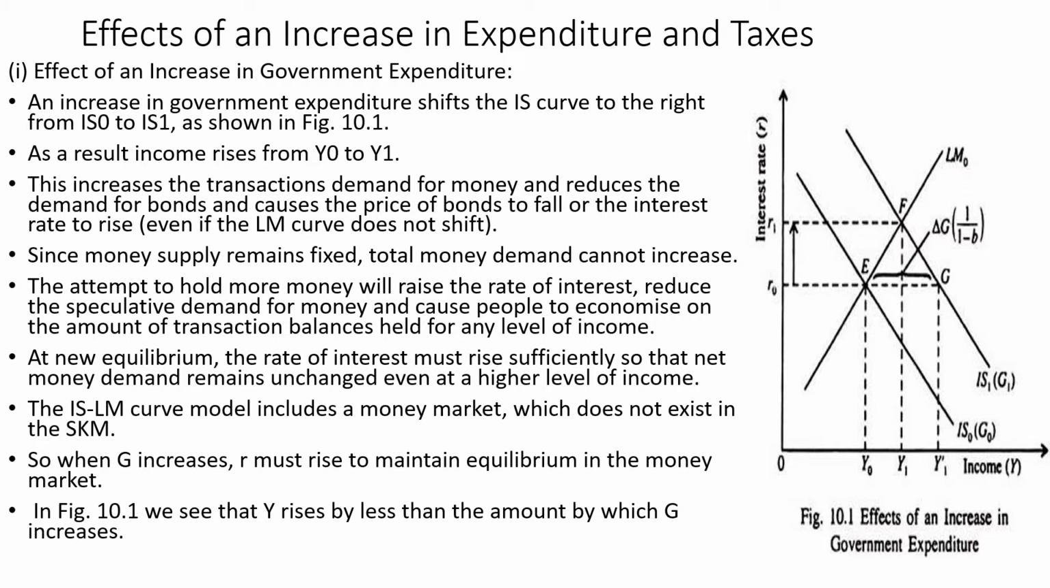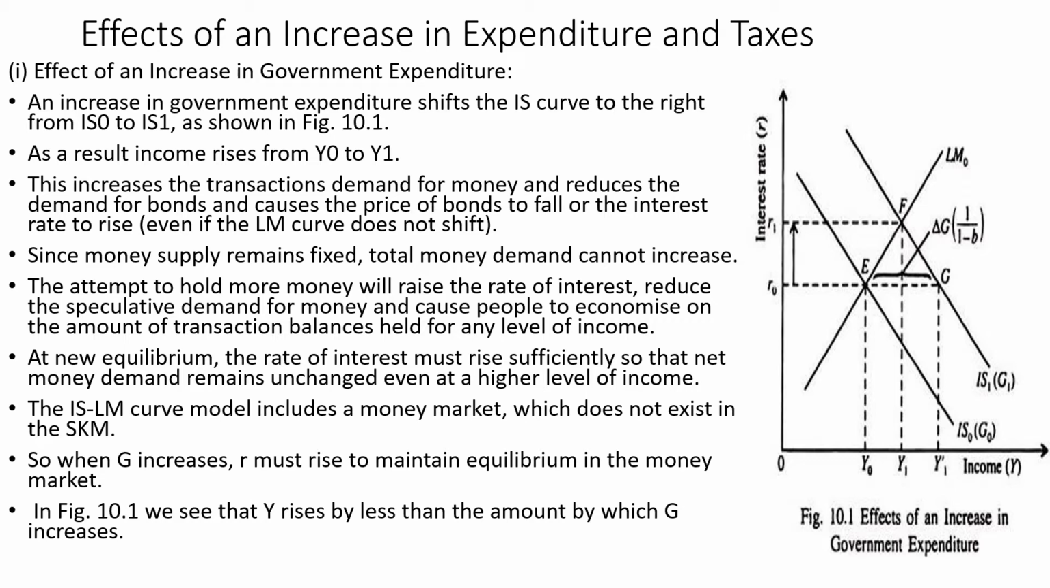And what would happen as a result of the IS curve shifting to the right? The income would increase from Y0 to Y1, and this increases the transaction demand for money. This would reduce the demand for bonds and cause the price of bonds to fall, or the interest rate to rise. We know that there exists an inverse relationship between the price of the bond and the interest rate in the economy. So even if the LM curve does not shift, this would happen.